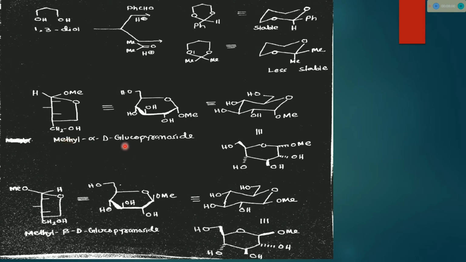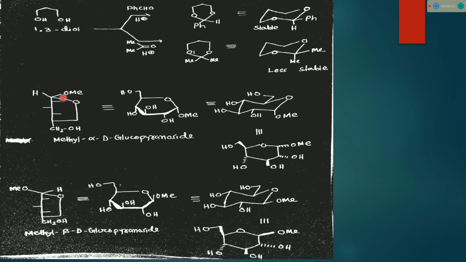For methyl alpha D glucopyranoside, if there is no methyl group, only OH, since it is on the right side, its name will be alpha D glucopyranose. Pyranose means there are six members. This ring is a six-member ring. Carbon 1, carbon 2, OH, carbon 3, OH, carbon 4, OH, carbon 5, and this oxygen 6. So including oxygen, it is a six-member ring. That's why pyranose. And since OMe is there, its name is pyranoside.